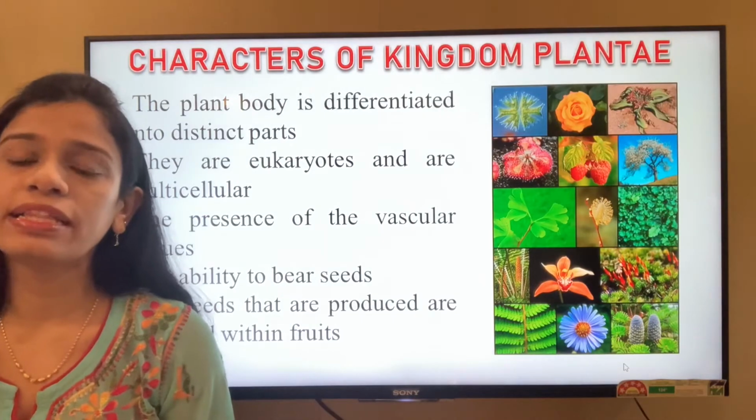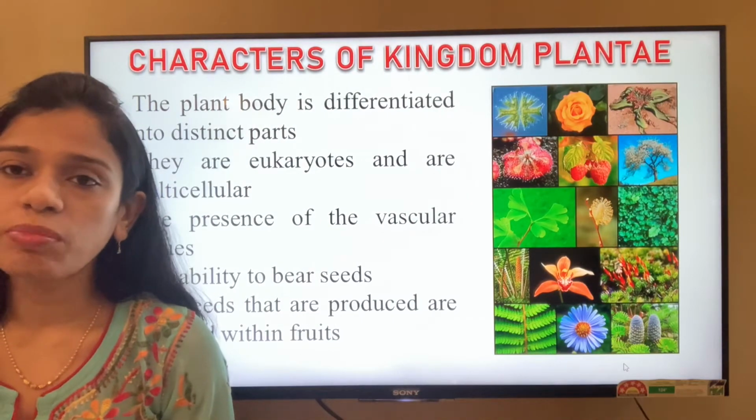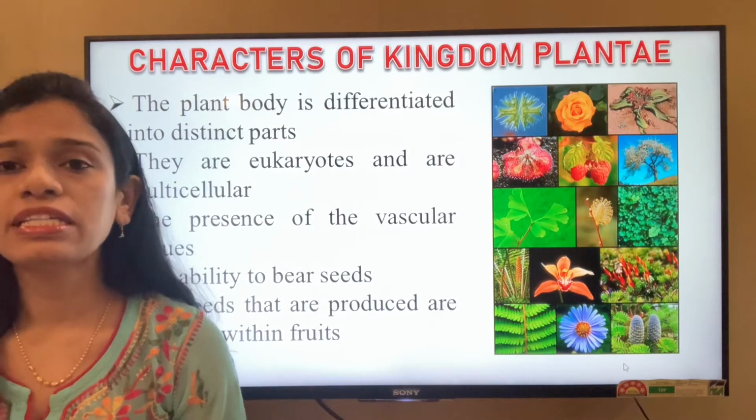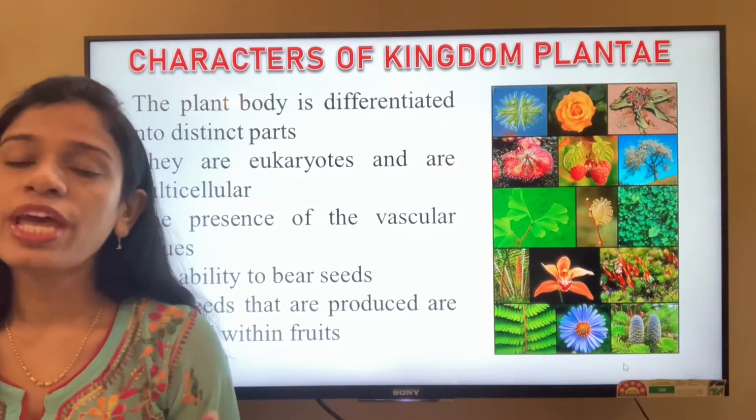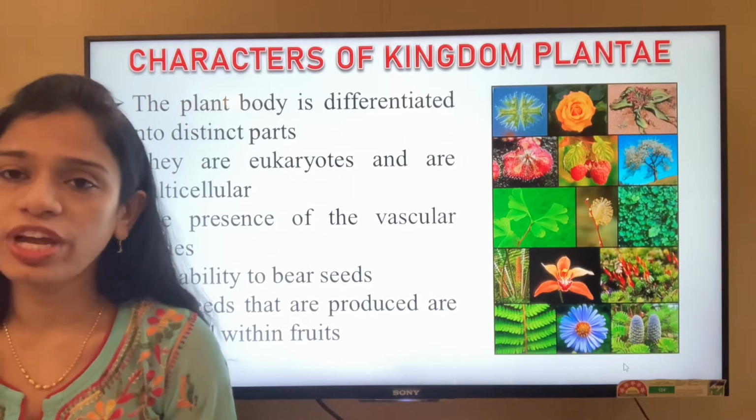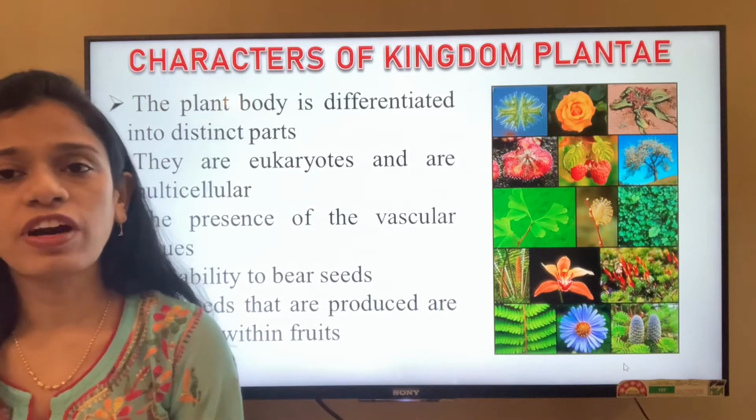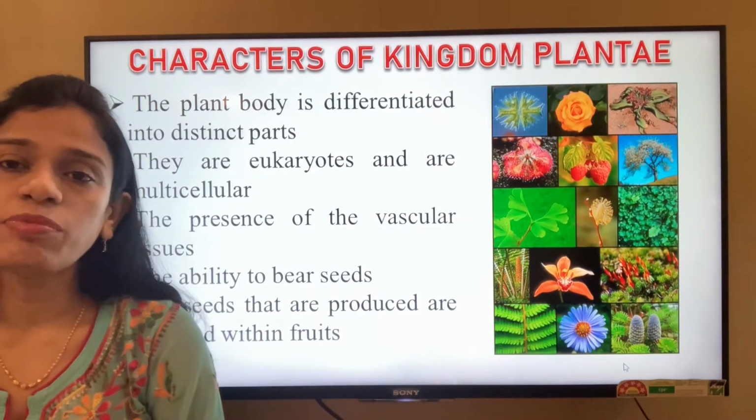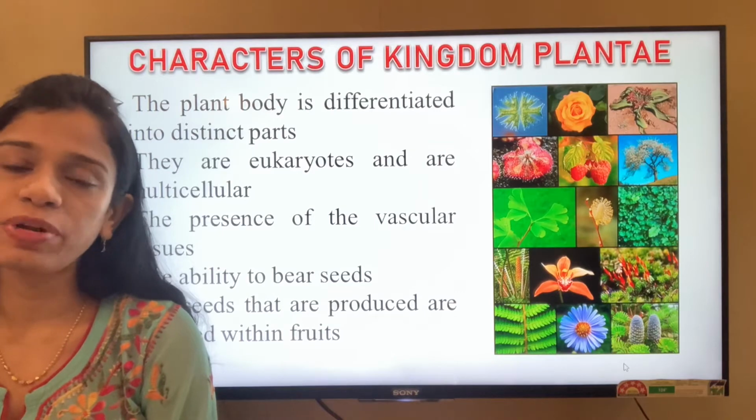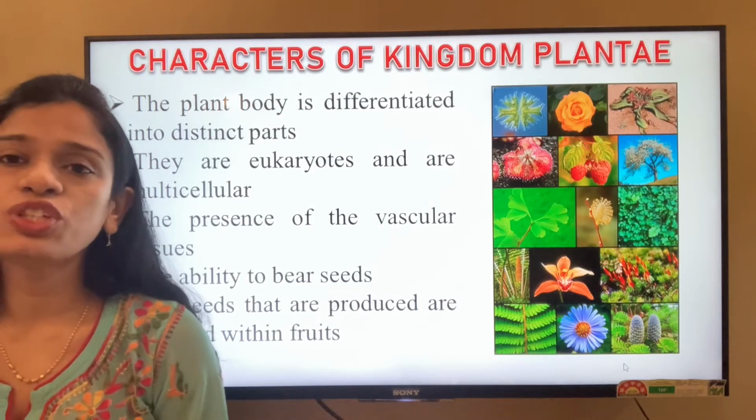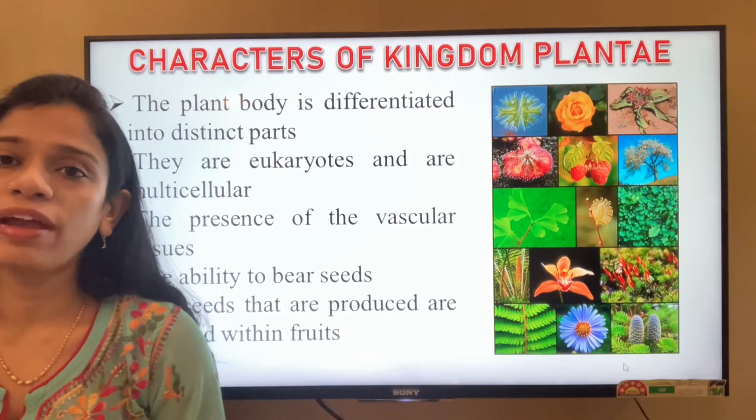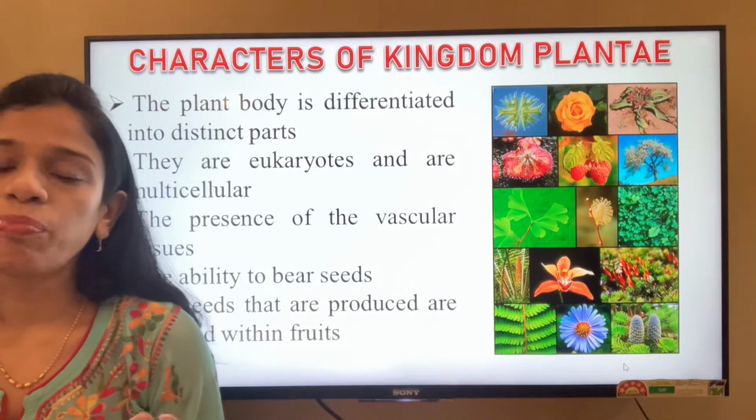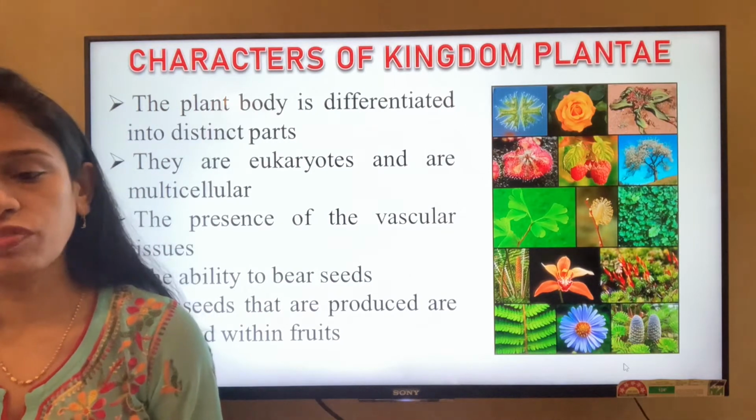When we talk about the Kingdom Plantae, or the plants, we'll get to know that some divisions of the plant kingdom are devoid of the vascular tissue. Even if they have it, they are not at as advanced a level as the advanced divisions of the plant kingdom. So this is one of the important parts of the plant kingdom, the presence of the vascular tissue. This vascular tissue's work is to carry the water and the raw materials from the roots to the leaves, and the prepared food from the leaves to the different parts of the body.